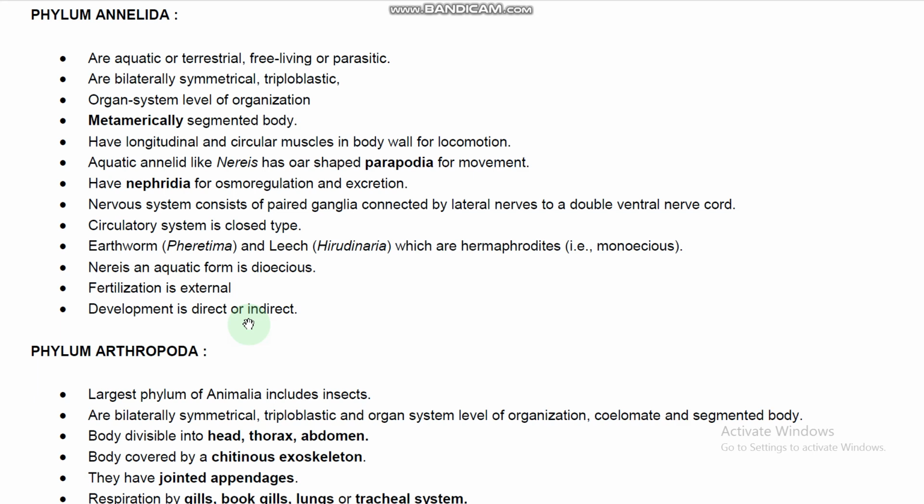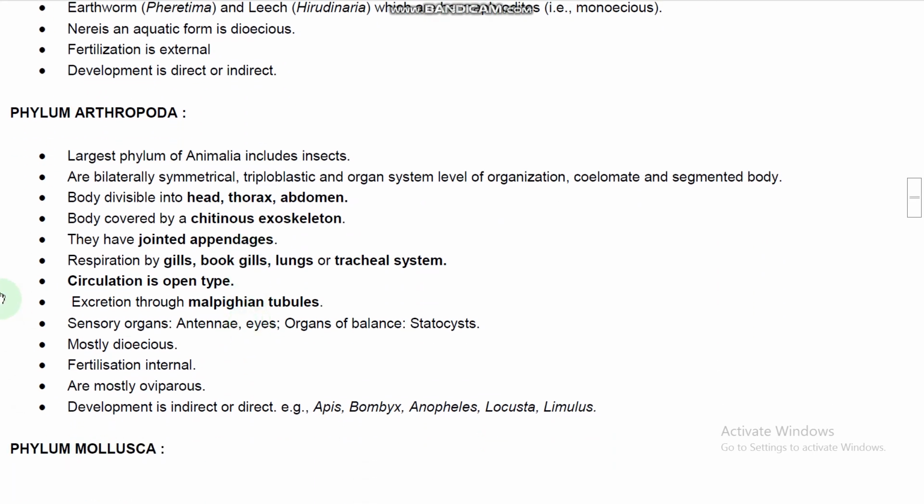Okay, right. So next one, phylum Arthropoda, the largest phylum in the animal kingdom. Why is it called the largest phylum? Because of the presence of a large number of organisms. Species are more. So why is it called Arthropoda? Because of the presence of jointed legs. The largest phylum of animals includes insects. All are bilaterally symmetrical, triploblastic, at organ system level of organization, coelomates with a segmented body. So metamerism is exhibited in Arthropoda also.